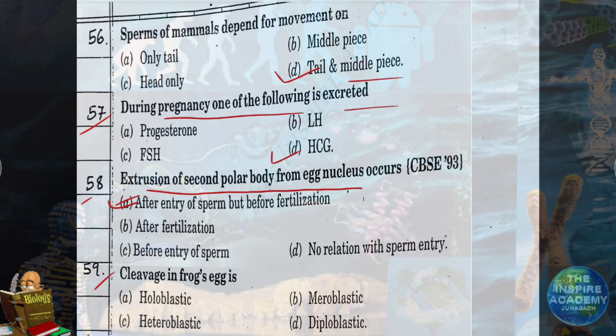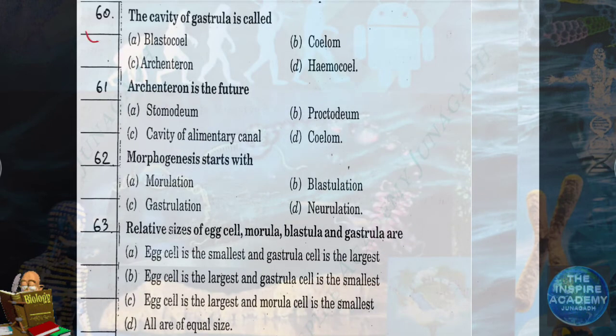Question number 59. Cleavage in frog's egg is which type of cleavage? Very important question. Cleavage in frog's egg is holoblastic type. Question number 60.